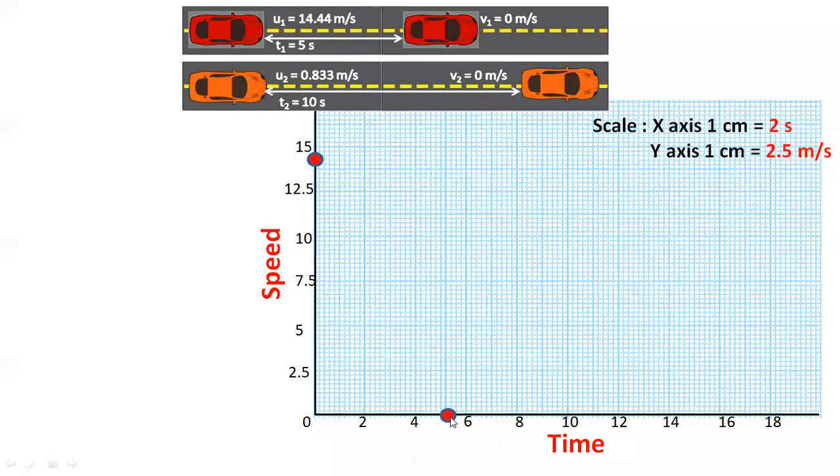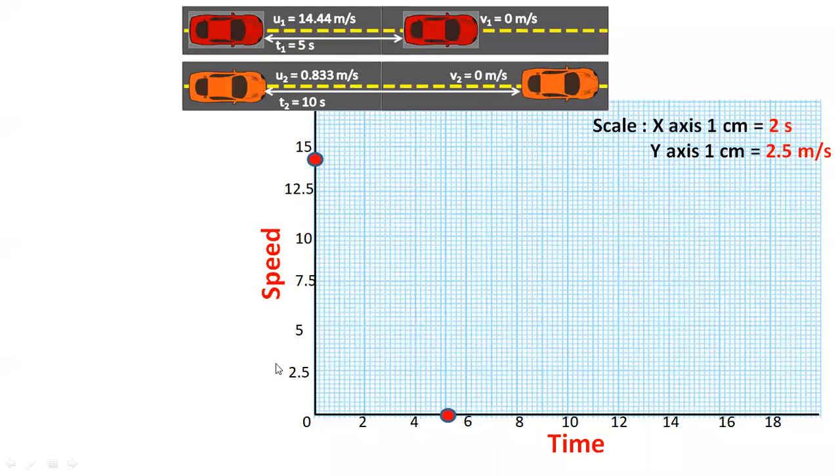Now this is the first line. Give me a response in the chat box. Have you understood how we have plotted these first two coordinates for the initial and final positions of the red car?